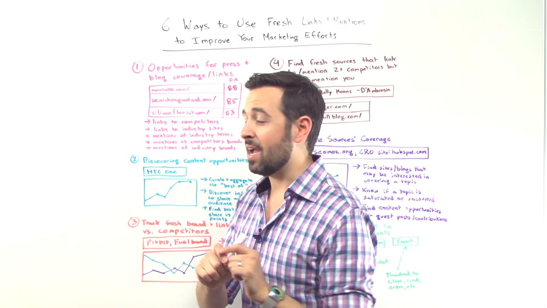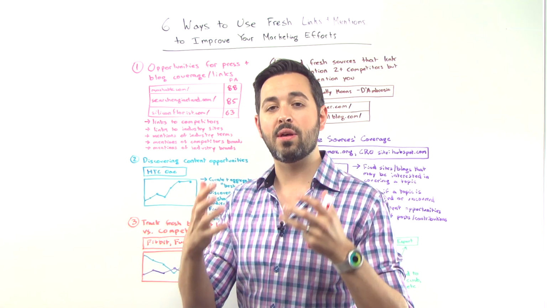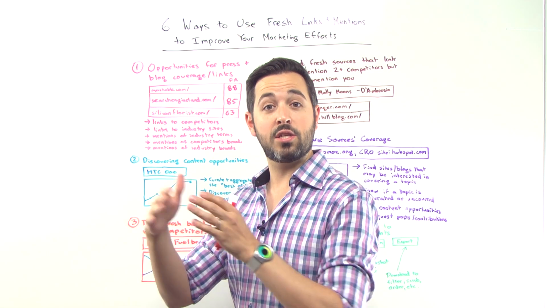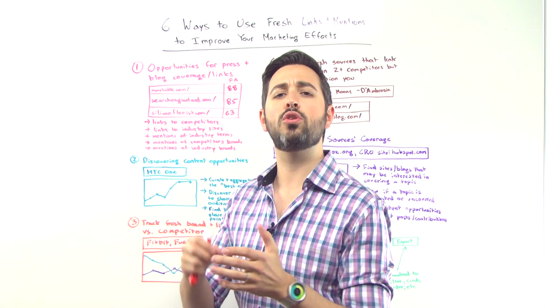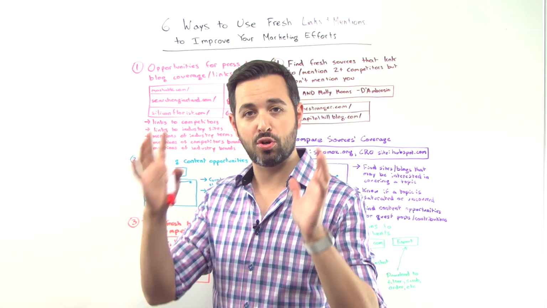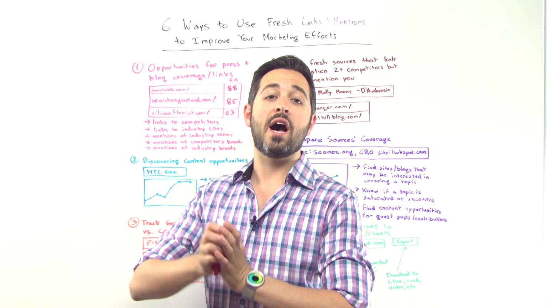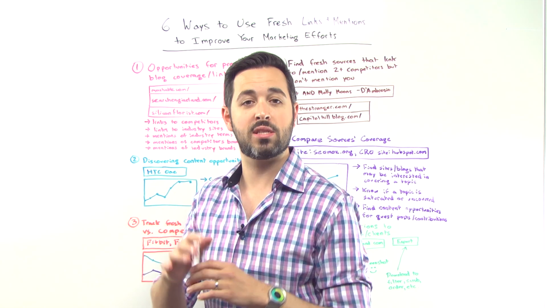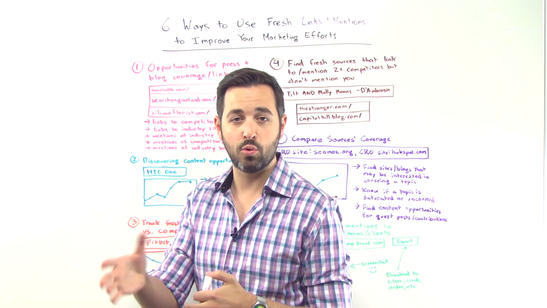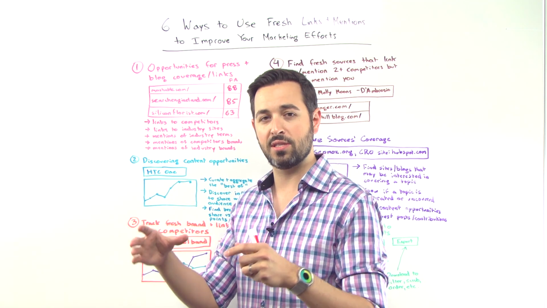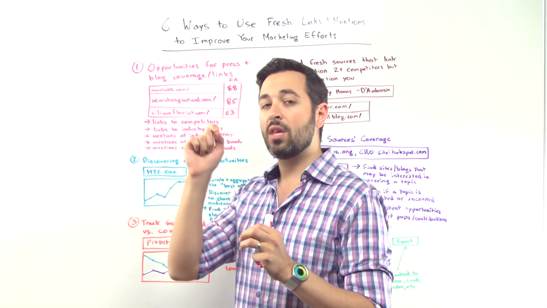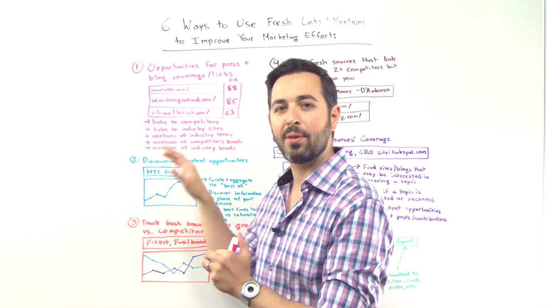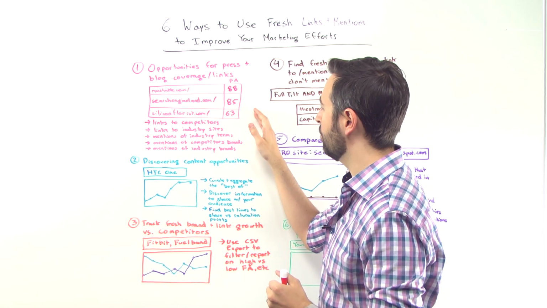So I wanted to take some time and talk through the value that marketers can get from Fresh Web Explorer, and not just from Fresh Web Explorer, because I realize it's one in a set of tools, but also from things like doing regular Google 24-hour searches to look for brand mentions and links, using other tools like Radian6 or Uberview, which is inside and powering Raven Tools' Fresh Links and Fresh Mentions section. You can do a lot of these things with any of those tools. I'm going to focus on Fresh Web Explorer for this part, but you can extrapolate out some ways to use this stuff in other tools too.